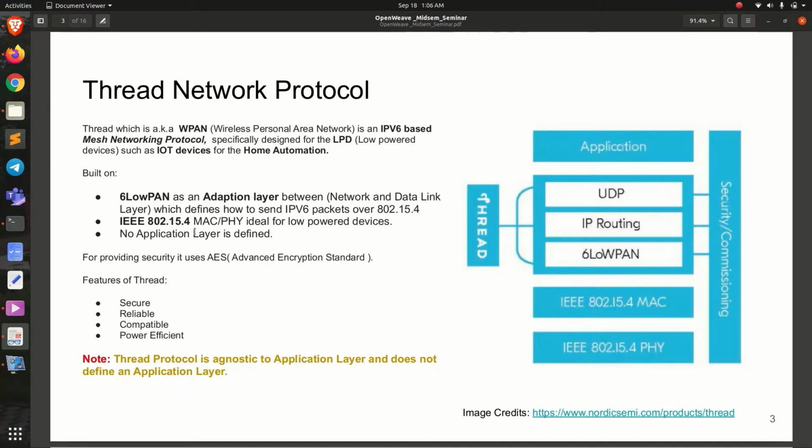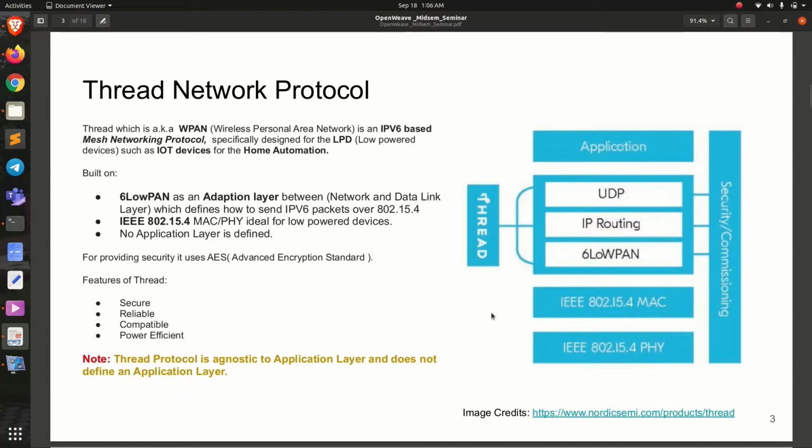What exactly it does is this: as we know, data packets from the network layer, such as the IPv6 header itself, are 40 bytes and the UDP header is 8 bytes, along with the payload coming from these layers. Thus, the size of the payload flowing from the network to the data link layer is large. So there was a need for an adaptation layer, which is 6LoWPAN. It compresses the IPv6 header of 40 bytes and the UDP header of 8 bytes into a combined 6 bytes generally.